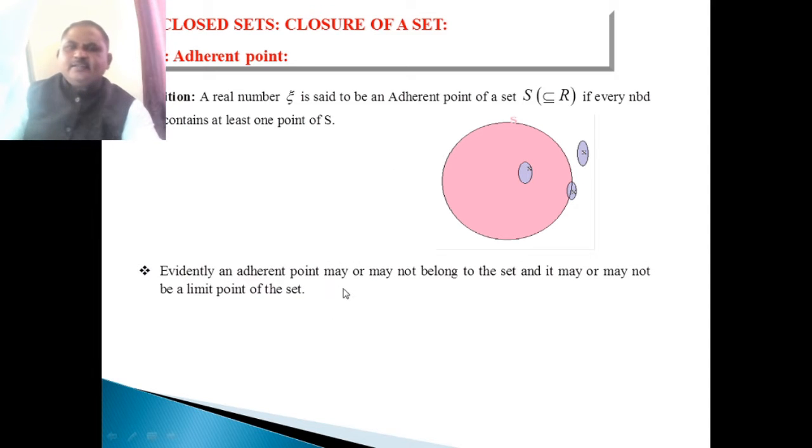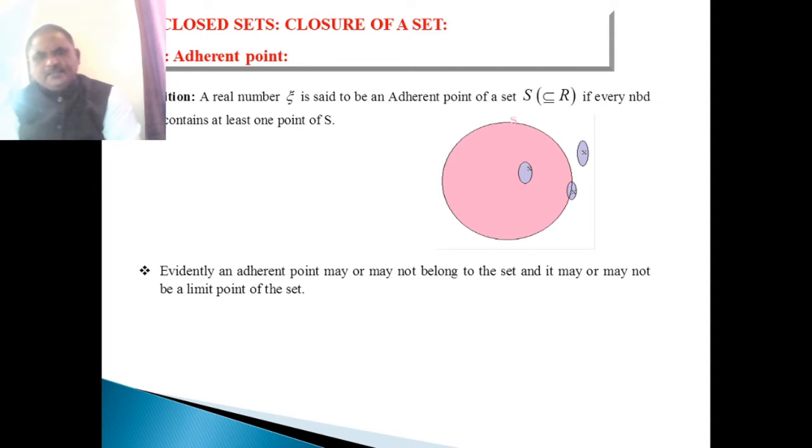Evidently, an adherent point may or may not belong to the set, and it may or may not be a limit point of the set. By this definition, from this figure, this point belongs to the set S and is also an adherent point, but this other point does not belong to the set S. Means that an adherent point may or may not belong to the set.